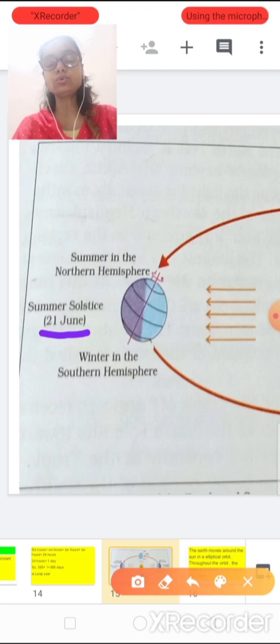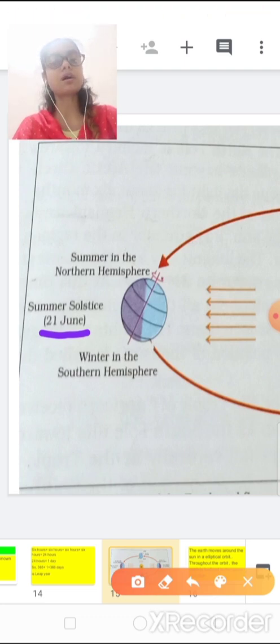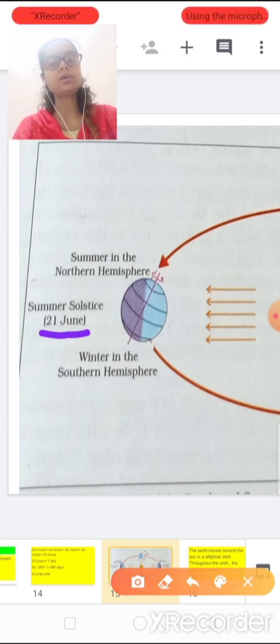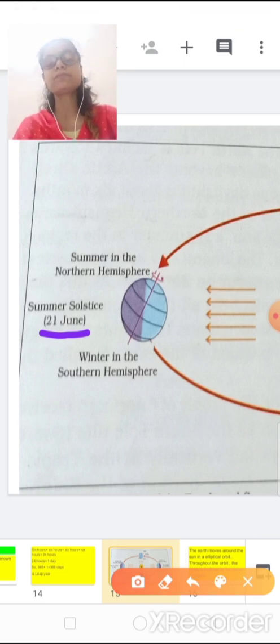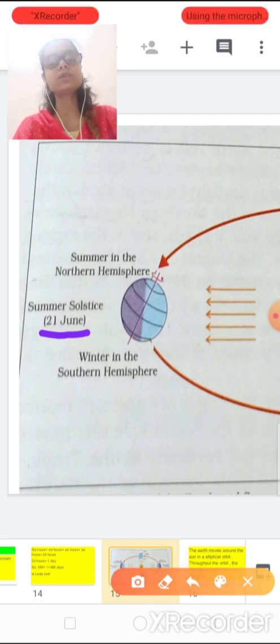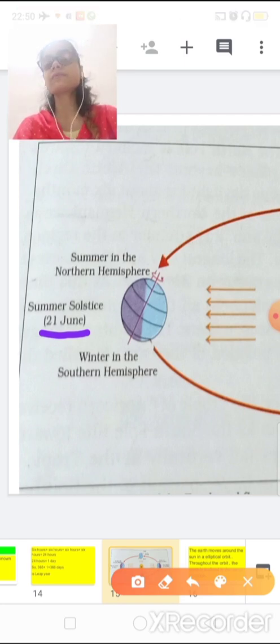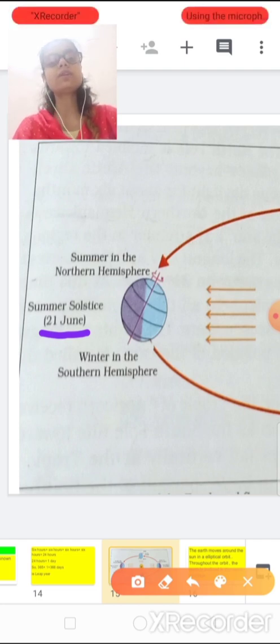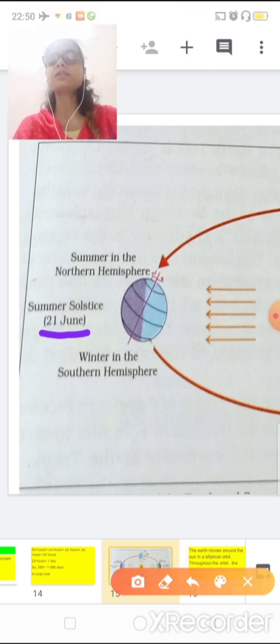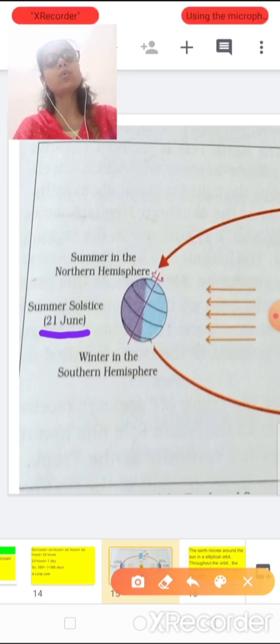As I told you, the equator divides the earth into 2 equal parts, the northern hemisphere and the southern hemisphere, and the seasons occur just opposite to each other. So if during 21st June there is summer in the northern hemisphere, then in the southern hemisphere there will be winter.